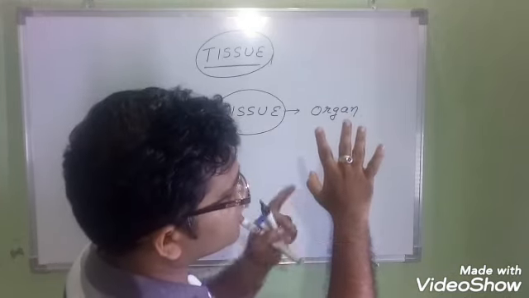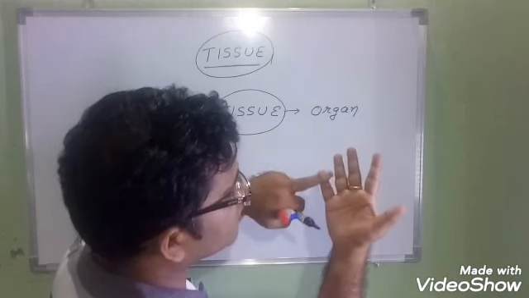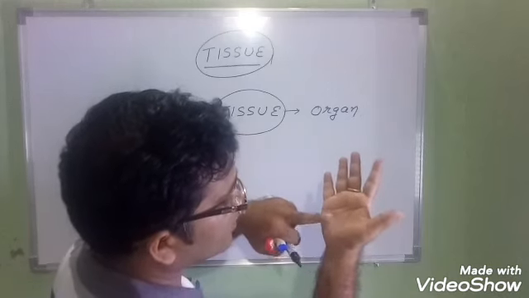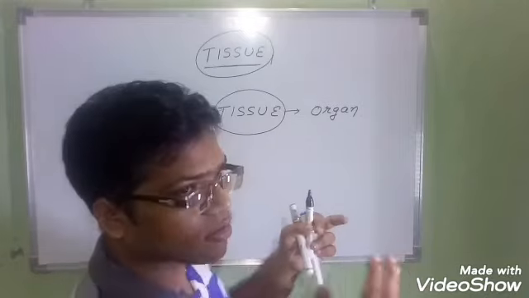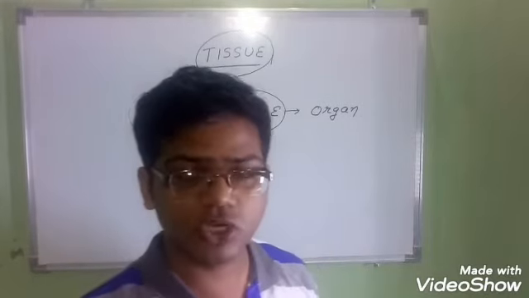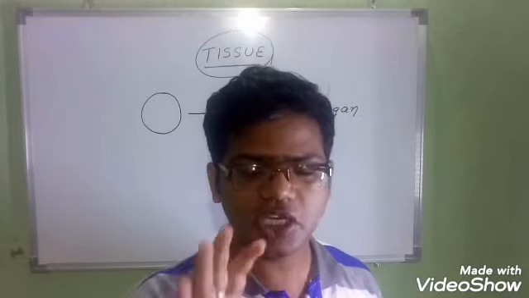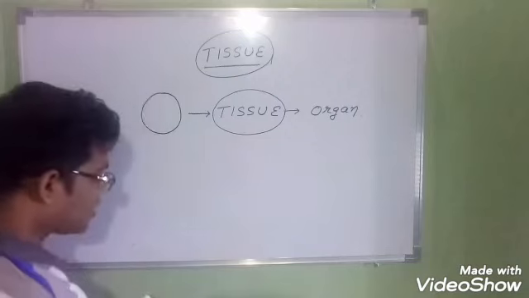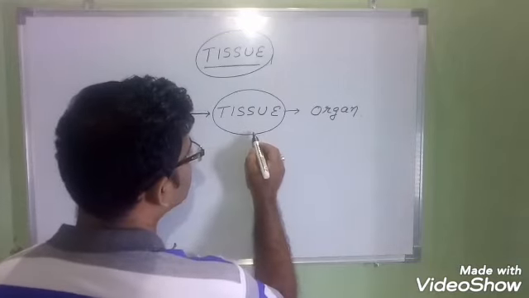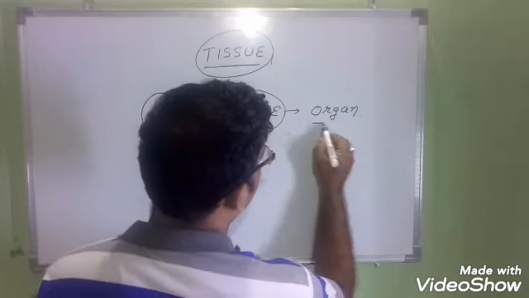This side of the skin is different. This skin is also different. This skin is made up of another kind of tissue than this one. This nail is also tissue. In our body, different kinds of tissues are present everywhere, and each kind of tissue is made up of different kinds of cells. Then so many tissues make an organ.